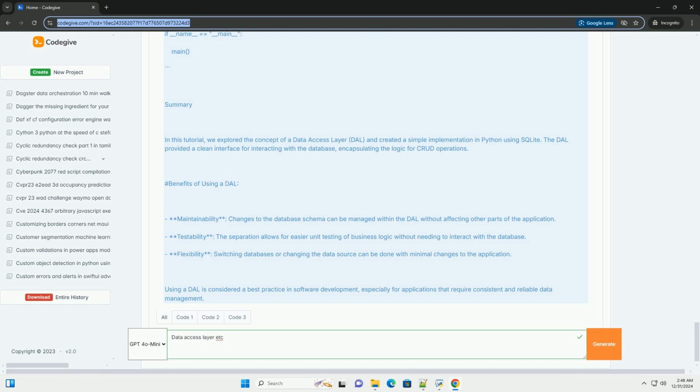Using a DAL is considered a best practice in software development, especially for applications that require consistent and reliable data management.